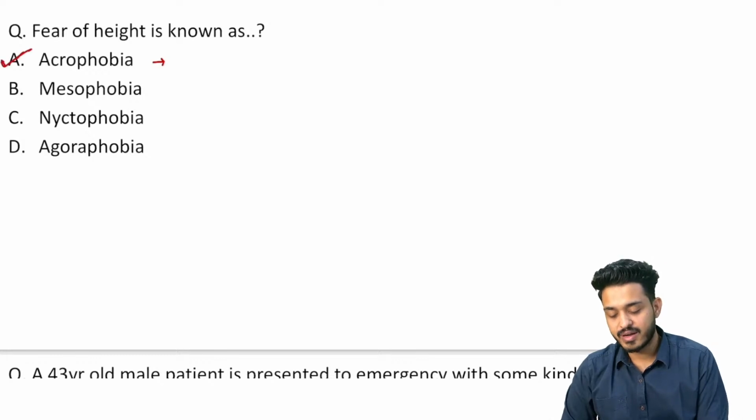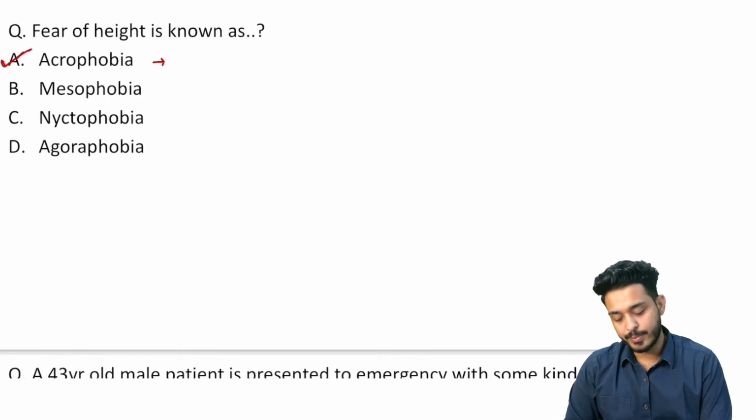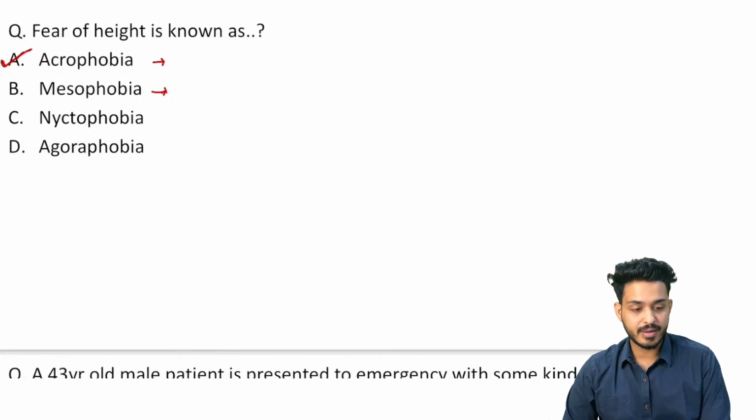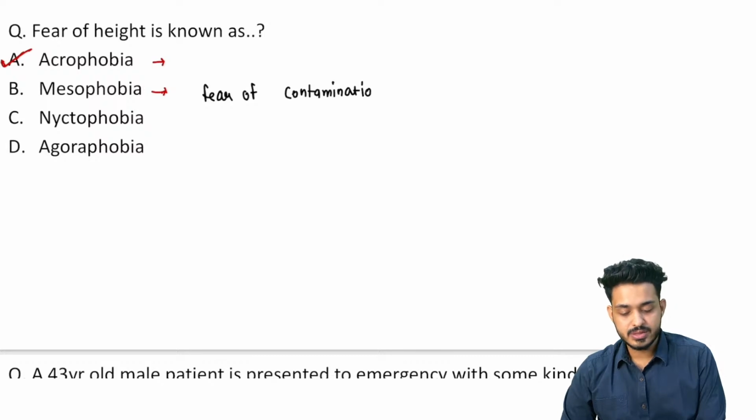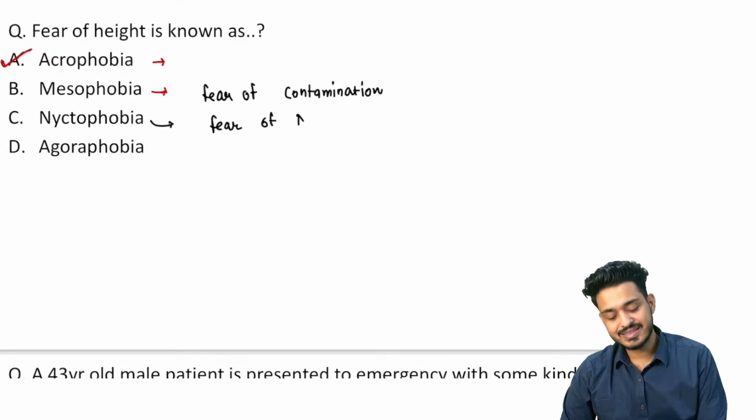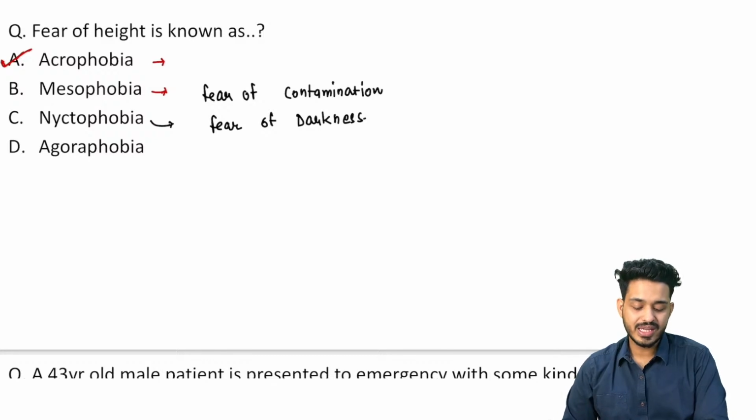Fear of height is known as what? Acrophobia. What is mesophobia? Mesophobia is the fear of contamination. Fear of contamination is known as what? Mesophobia. Nyctophobia is what? Fear of darkness. Fear of darkness is known as what? Nyctophobia.